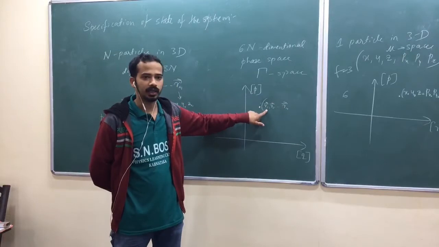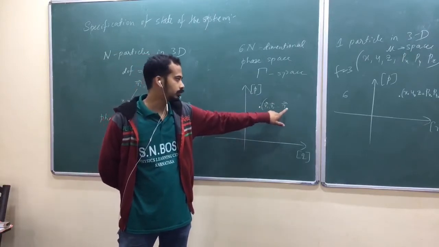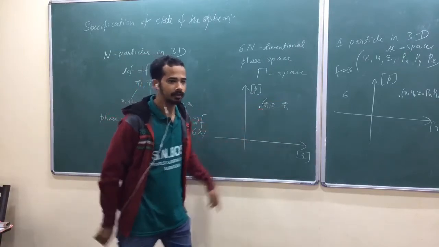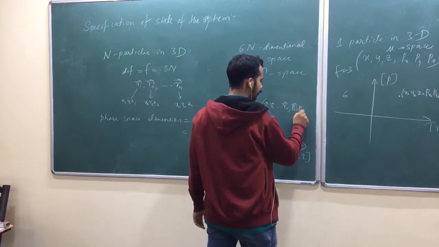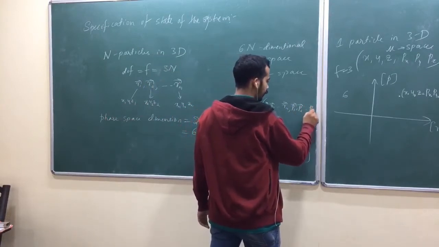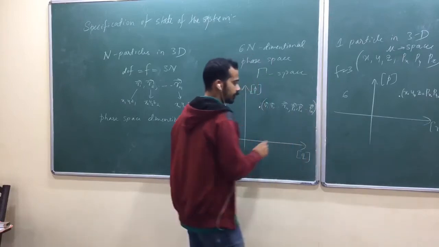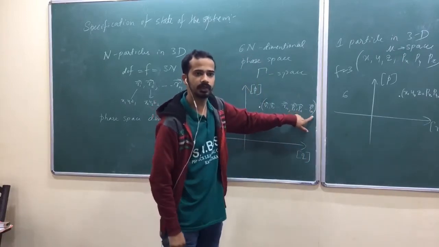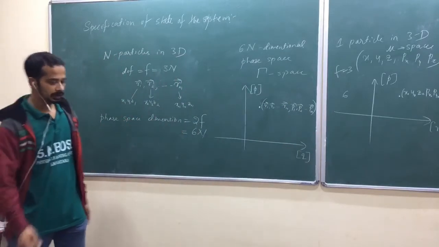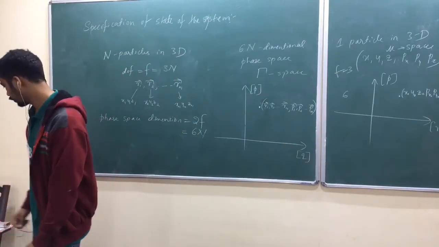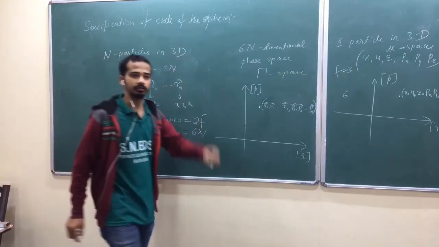R1 contains x1, y1, z1, like that. So totally it becomes 3n already. Similarly P1, P2, and so on up to Pn. Each of these momenta contains 3 components again. Totally, each point will represent the state of the whole system.